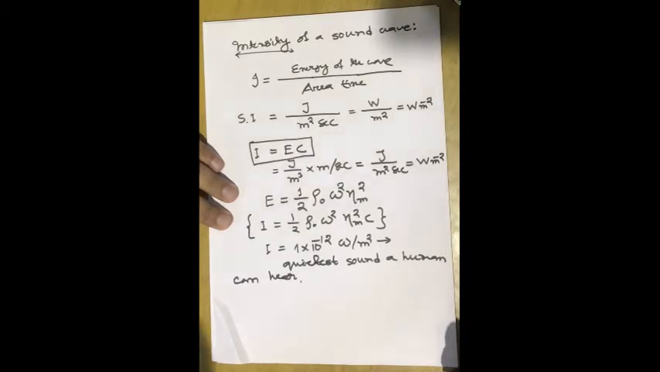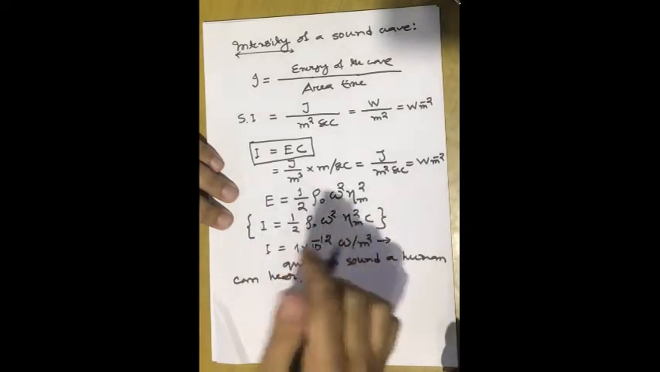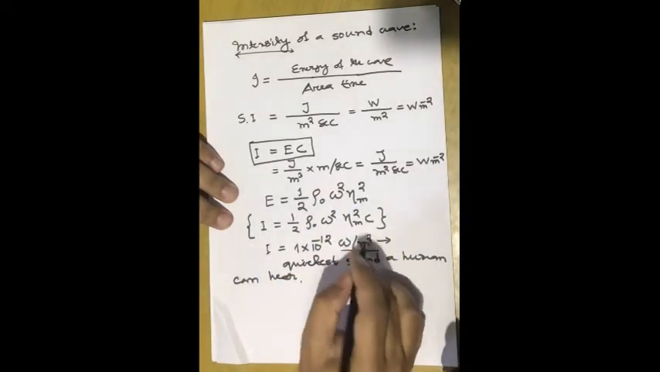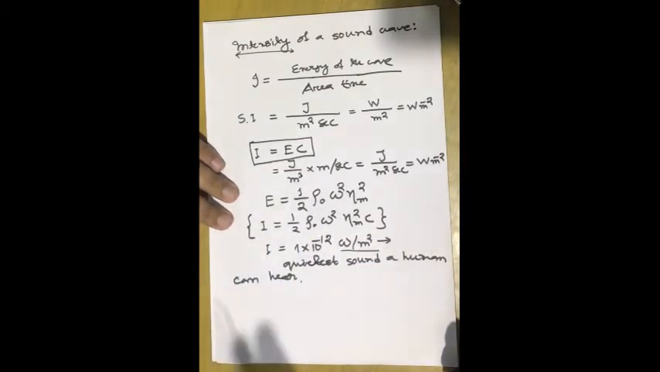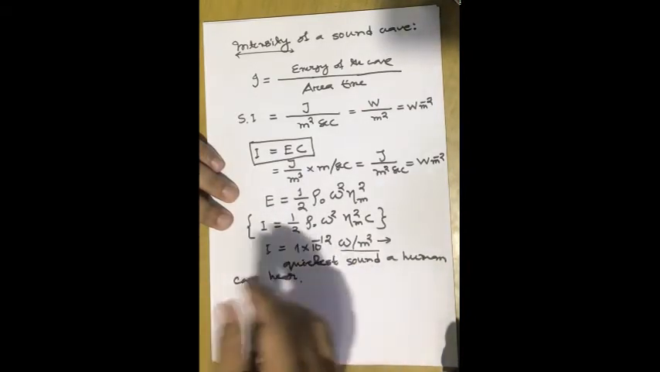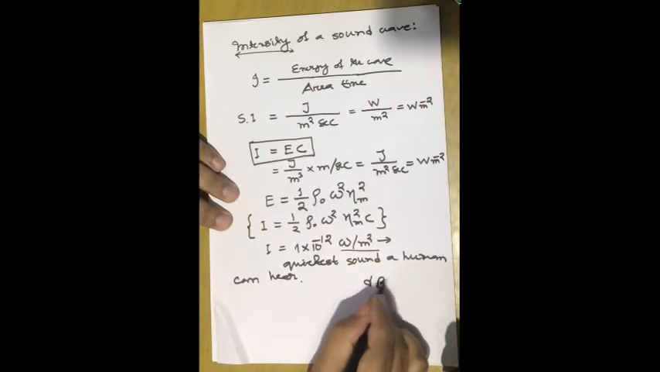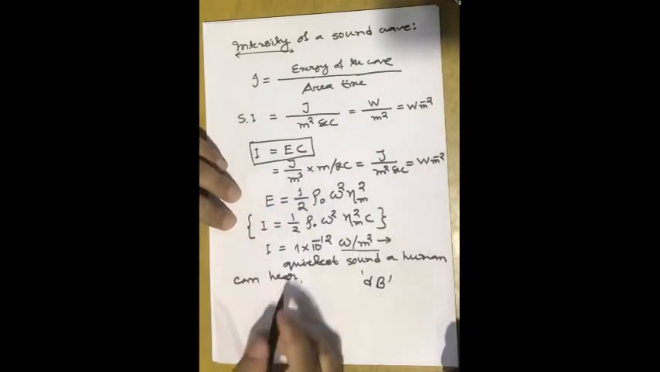Therefore people have used a different form of unit. You have probably never heard intensity of sound expressed in watt per meter square, because this is a very small unit. Most of the time you know that the intensity of sound is expressed in the form of decibel. Decibel is the most commonly used unit for sound intensity. How is the decibel defined?